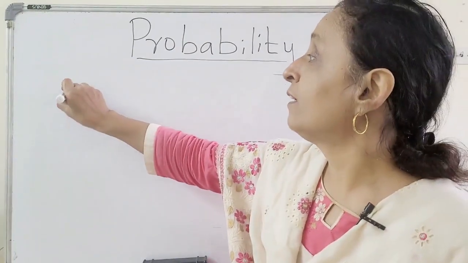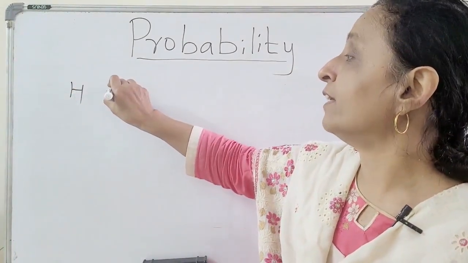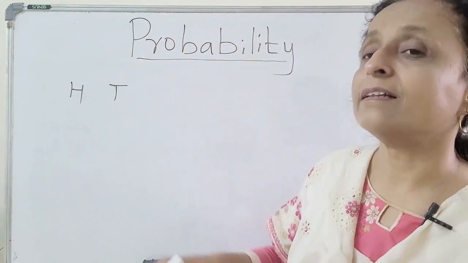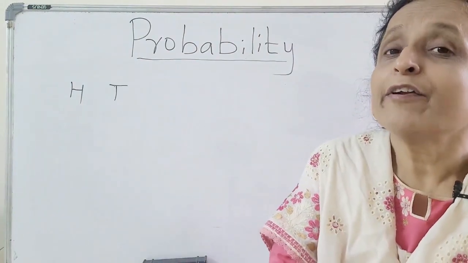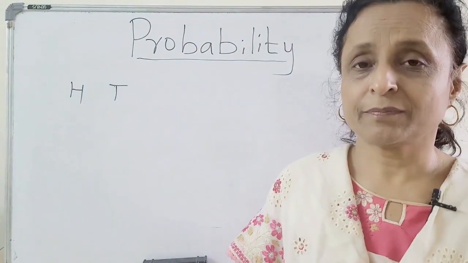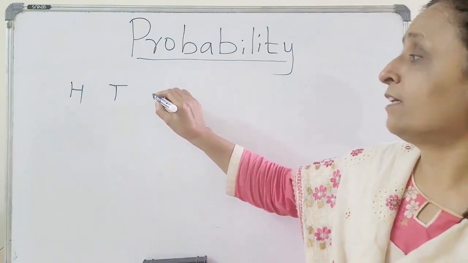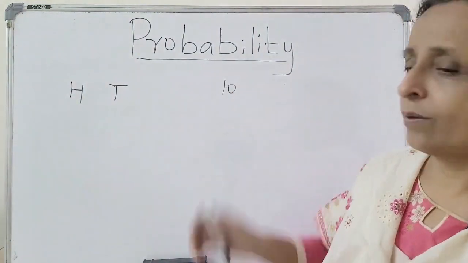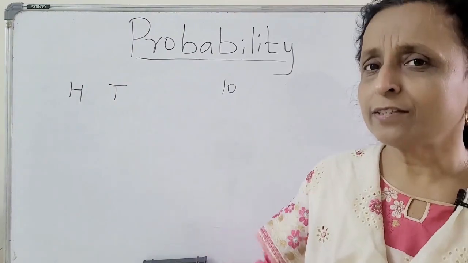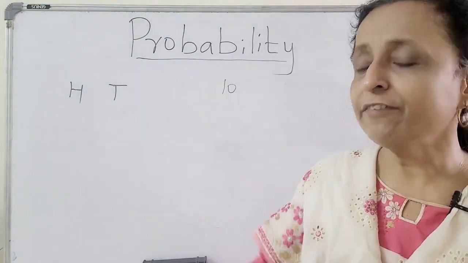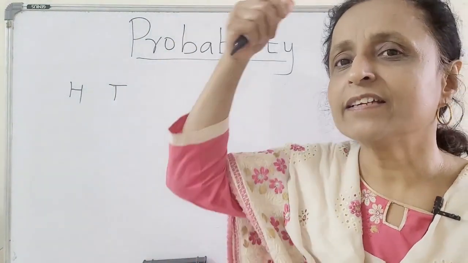So here it is head. The event is head or a tail. The outcome is a head or a tail. Now you might toss it 10 times. 1, 2, 3, 4, 5, 6, 7, 8, 9, 10.